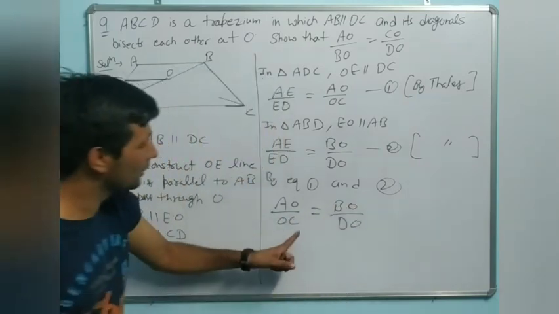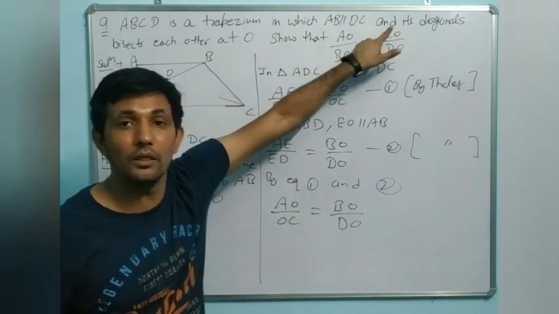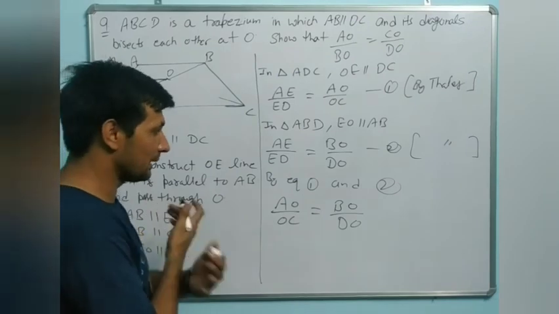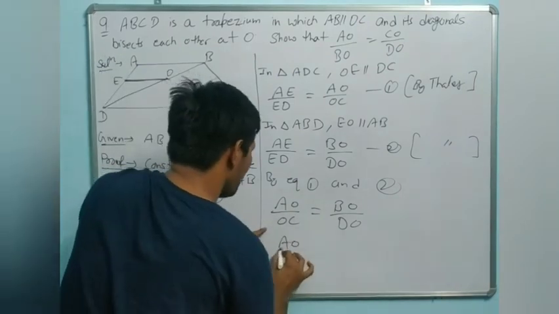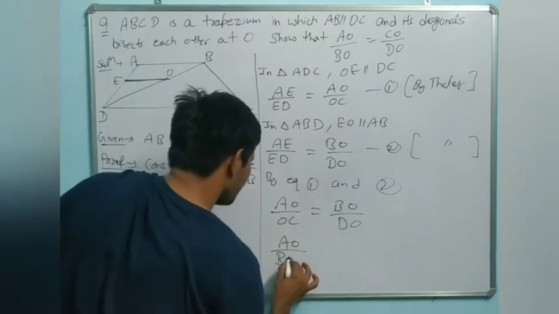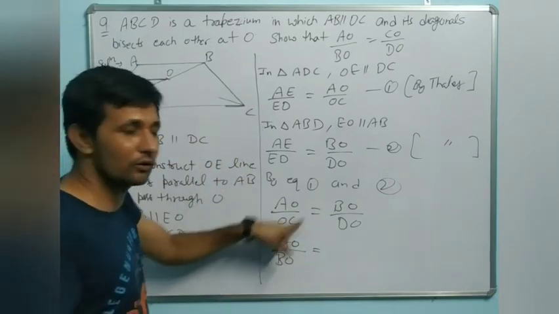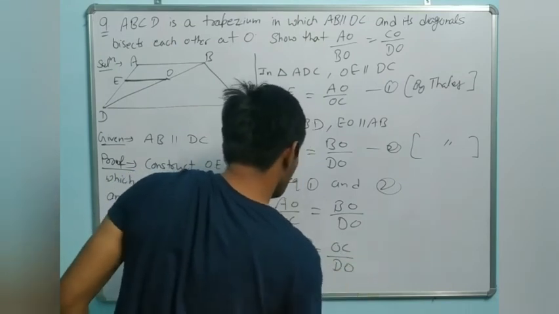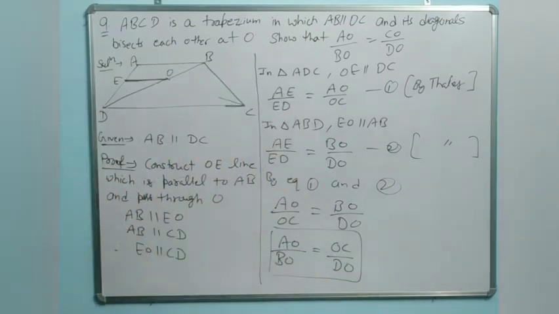But what we want to prove? C is on the upside. Can we do cross multiply? Yes. AO, here in the numerator, goes to the denominator on the other side, and here OC in the denominator goes to the numerator. AO upon BO equals OC upon DO, it is our answer. Understand here?